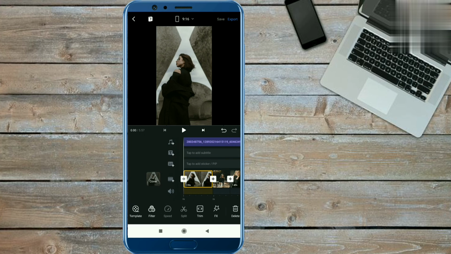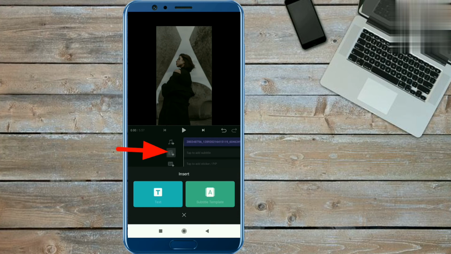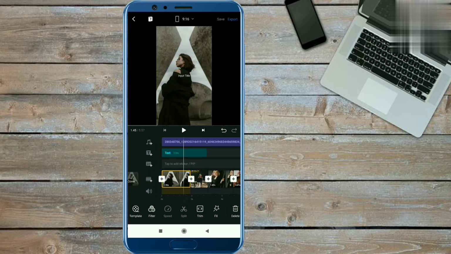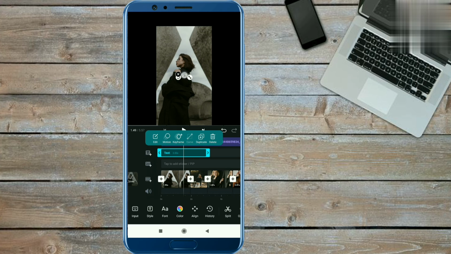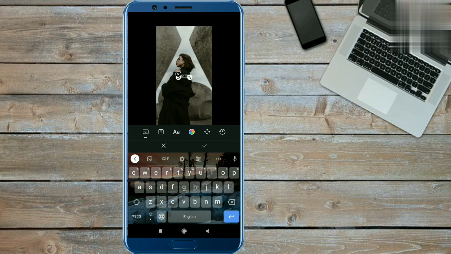Now guys, we have to add the text on these photos. So to add the text here, click on the plus icon and click the text option, okay? Now we have to add the title here and the title is I know I look good, okay? I know I look good. This is the title and you are done from here.